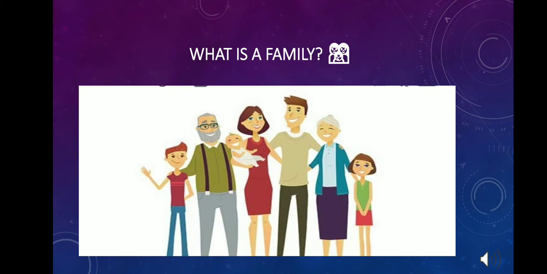First, we will know about the nuclear family. A nuclear family has only parents and children. It may be big or small. Now come to the joint family. A joint family has grandparents, parents, uncles, aunts, and cousins living together in the same house.